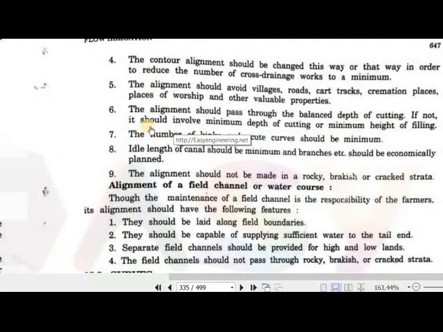If not, it should involve minimum depth of cutting and minimum height of filling, because in a canal we have to cut, and we have to fill if there are some depressions. So we have to keep in view that the depth of filling should be equal to the depth of cutting throughout the length, so that we should not have to get soil from any other place, and we should not have to divert the cut soil from one place to another.